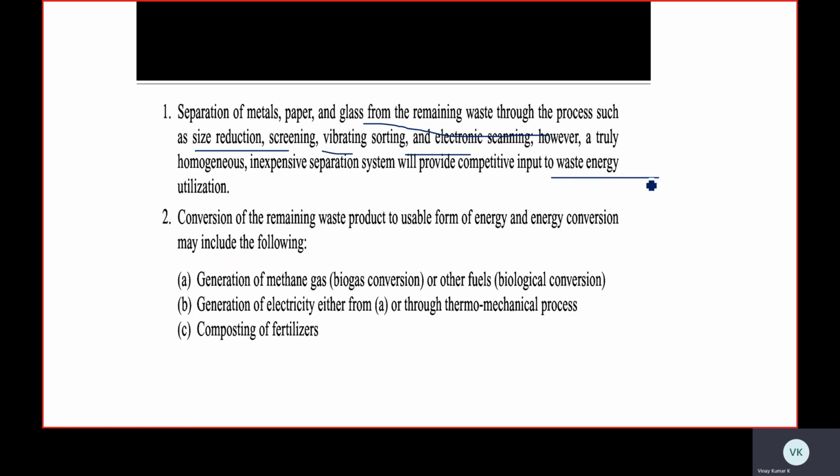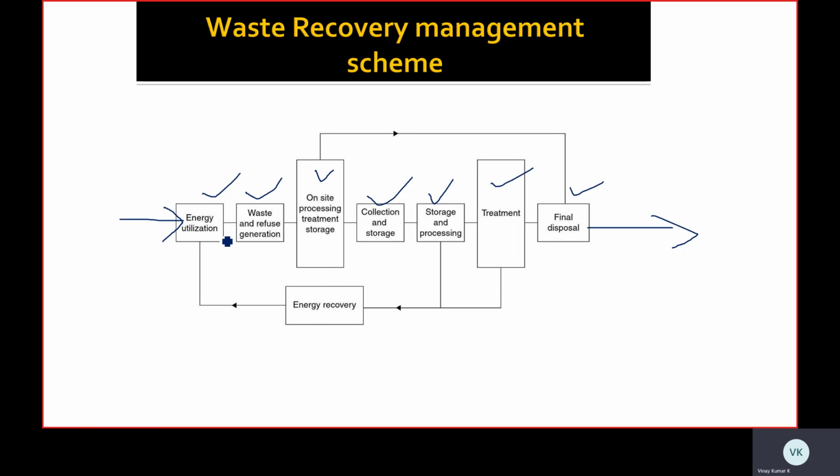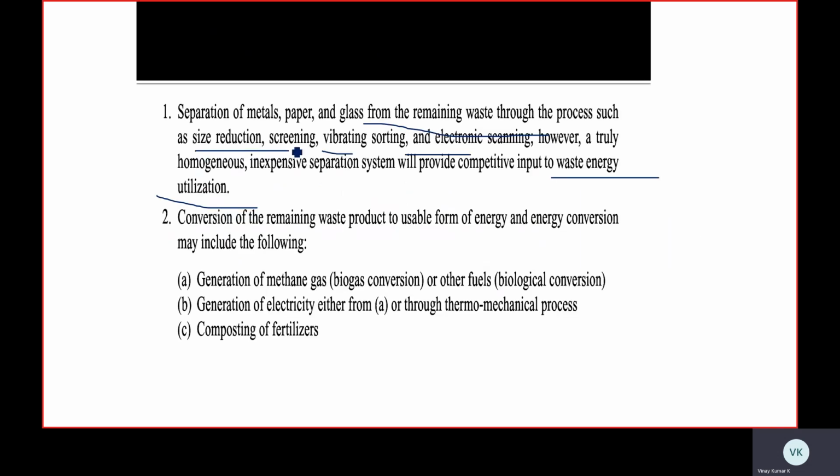Here in waste energy utilization, as I told, energy utilization is the first process. In the first process, we have to separate the metals, papers and glasses from all the other remaining waste materials by processes called size reduction, screening or vibrating sorting. By these methods, we separate the different types of waste materials, and these can be input to the waste energy utilization.